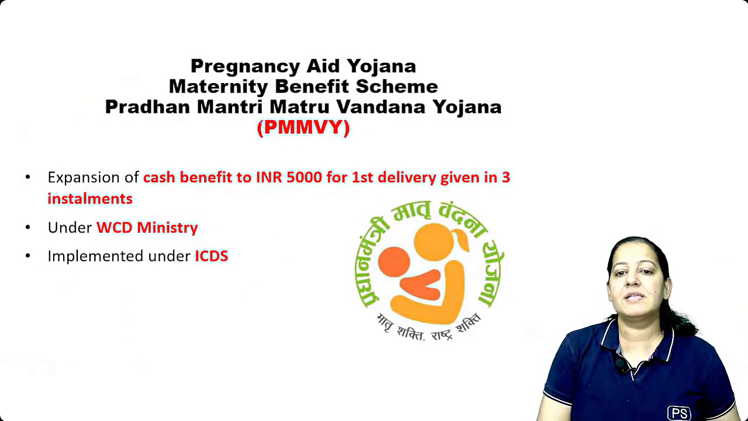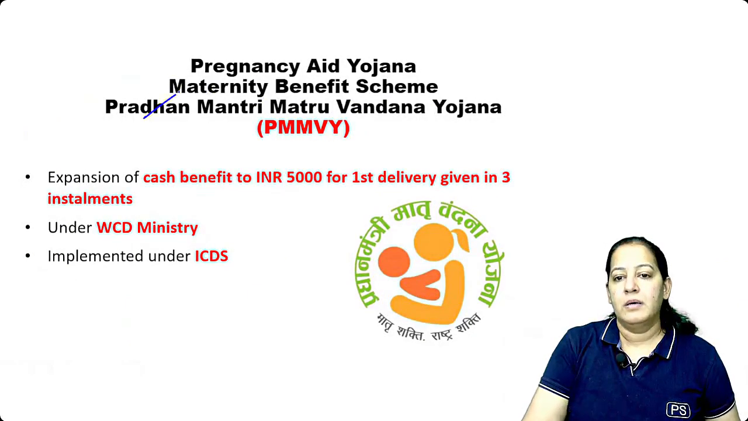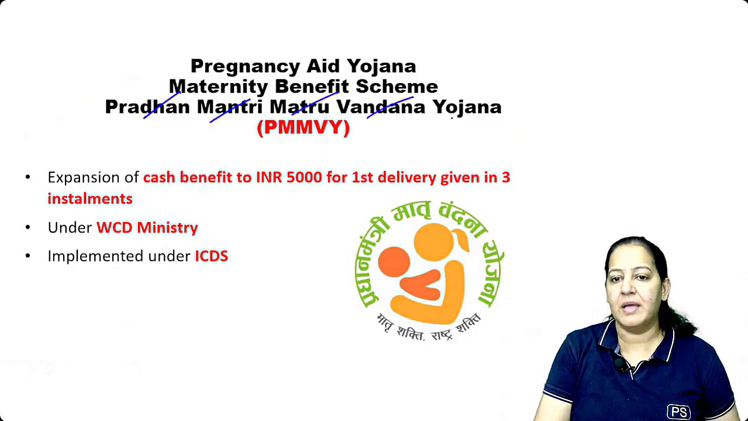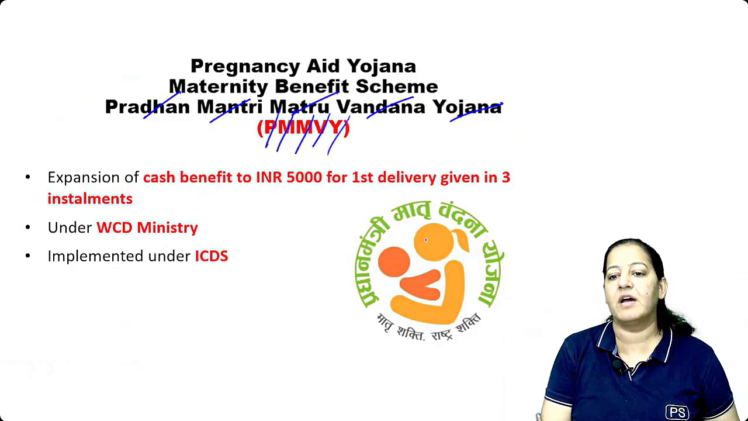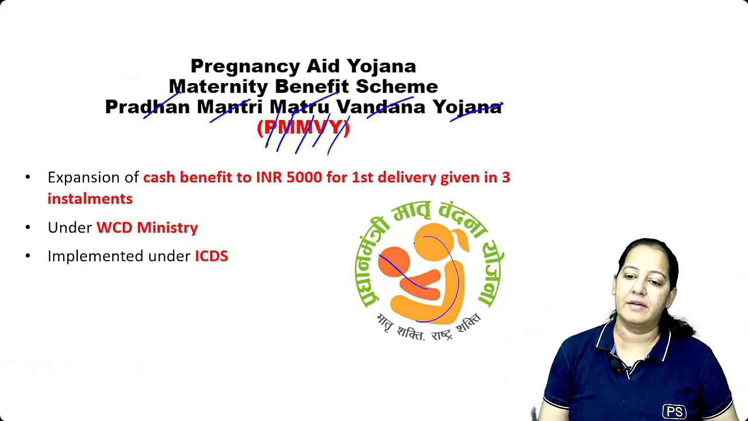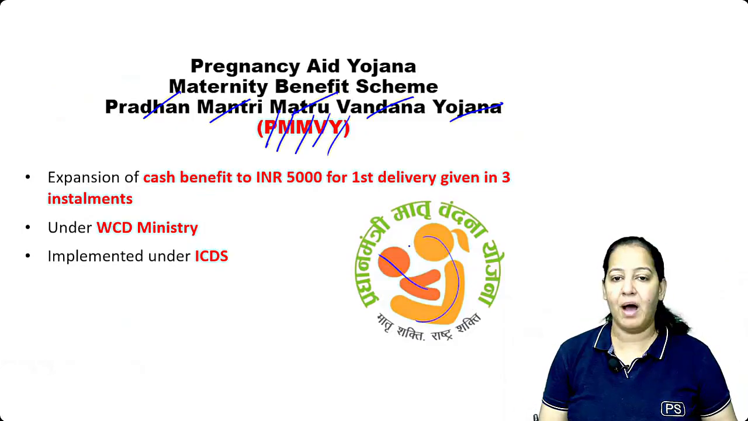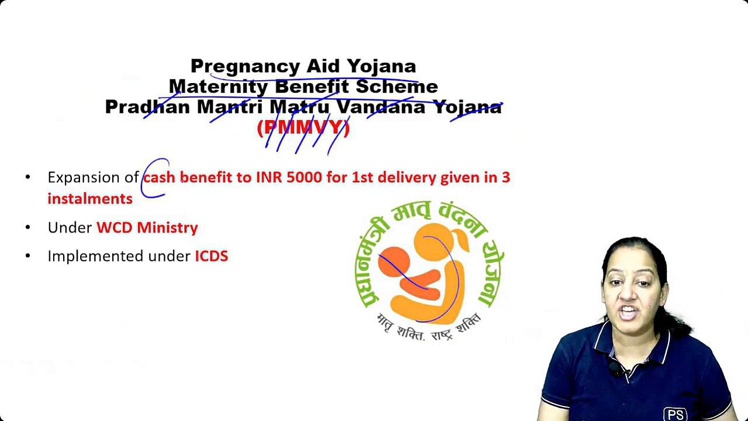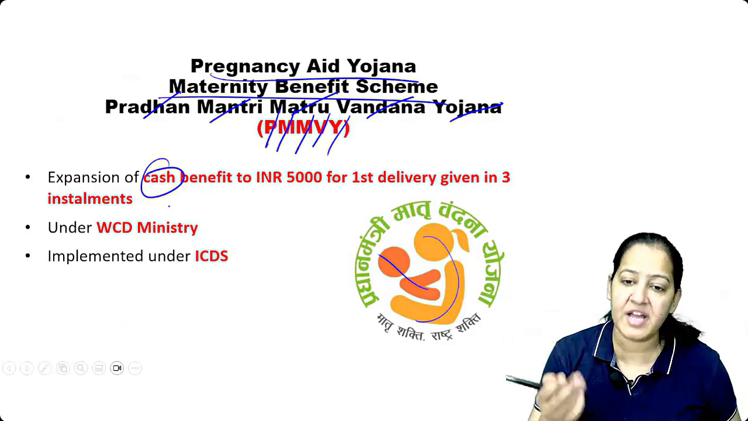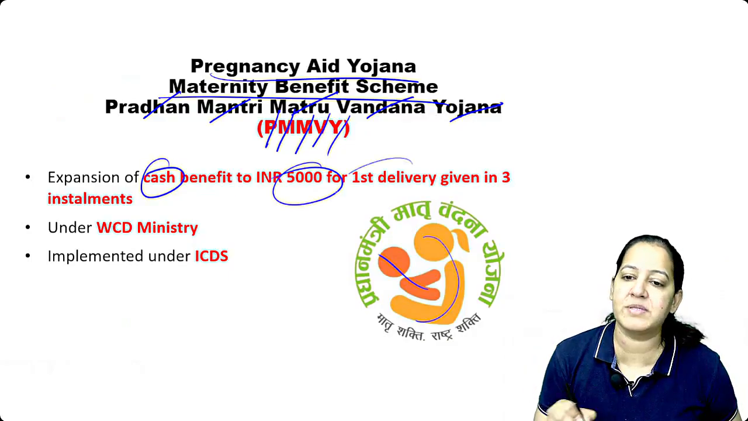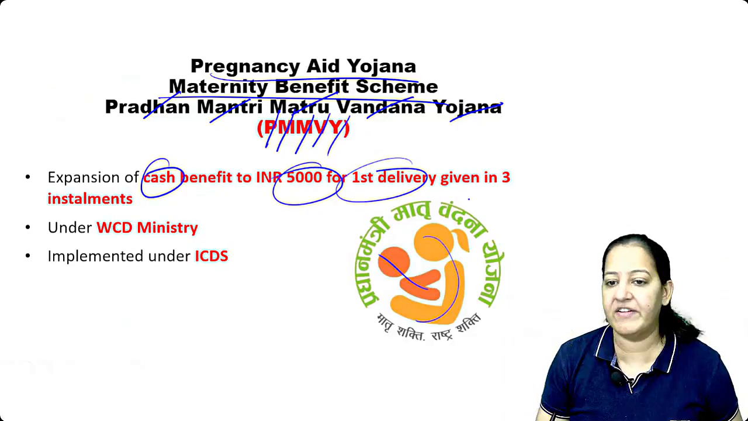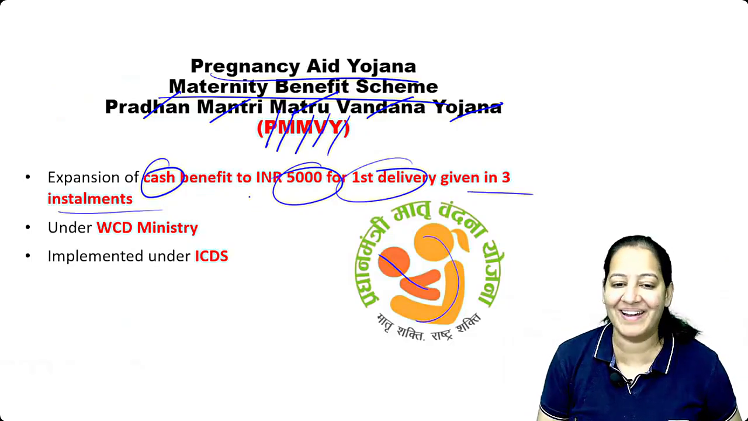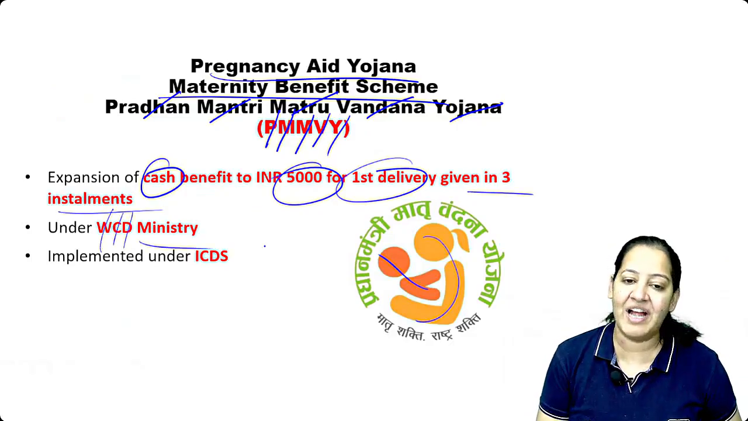The next is Pradhan Mantri Matra Vandana Yojana. You can see there is a mother and a kid. This is the logo. Pradhan Mantri Matra Vandana Yojana, also known as the maternity benefit scheme, or pregnancy aid yojana. Here a cash benefit of 5,000 is given for the first delivery, but in 3 installments, not directly. This is given by the Women and Child Development Ministry.